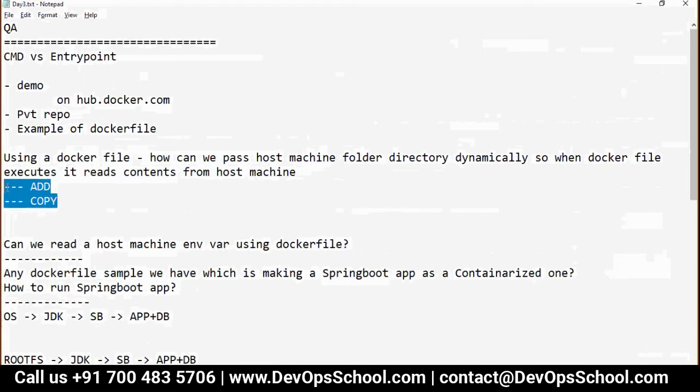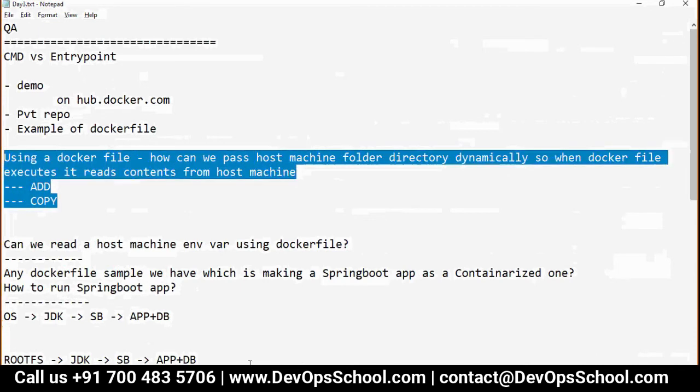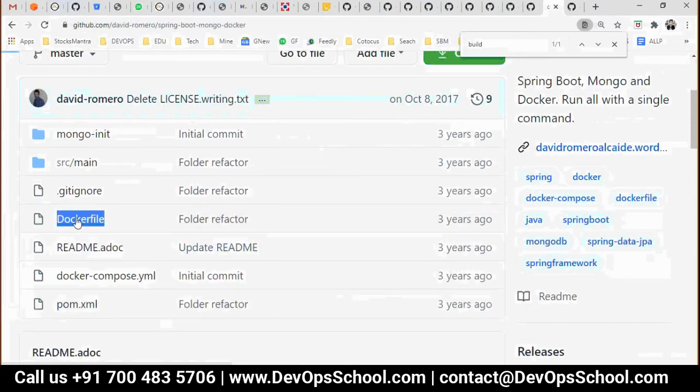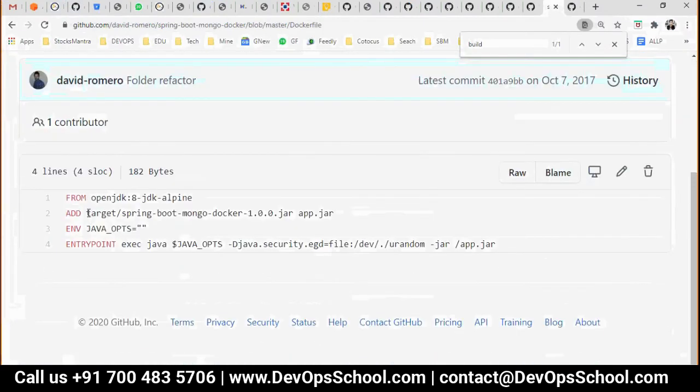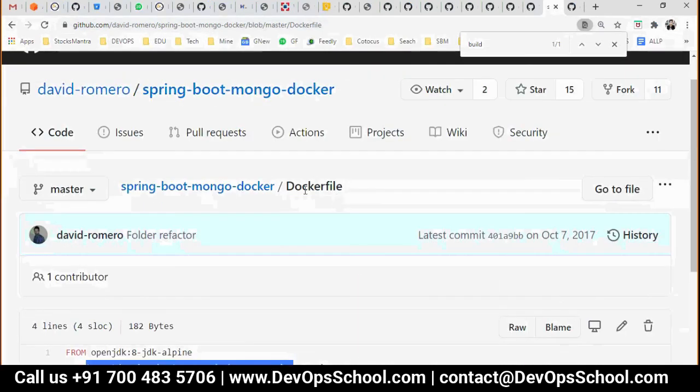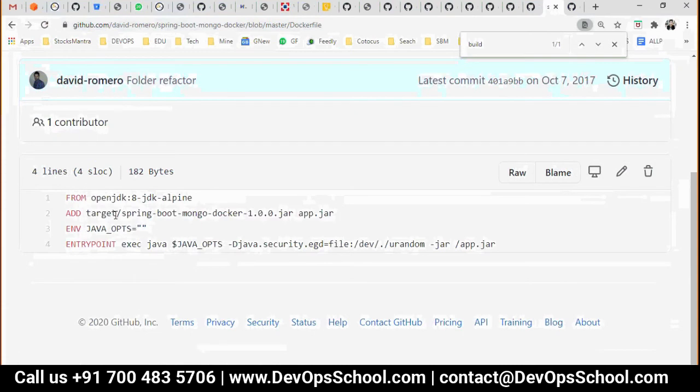These two instructions will take the files from the host machine only. For example, I think I have that file right now. See here, I explained it to you. See here, ADD. This is the host machine location, okay? The place where we have the Dockerfile copied. It will try to find the target directory. Inside that, this file has to be there. And then this will be there inside a container, okay? So using ADD you can do that, and using COPY also you can do that.